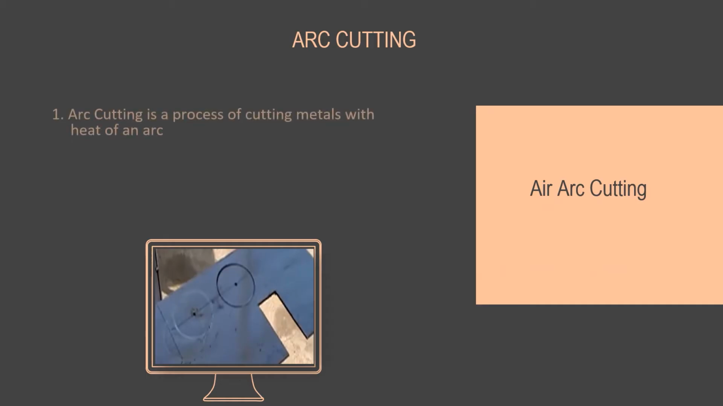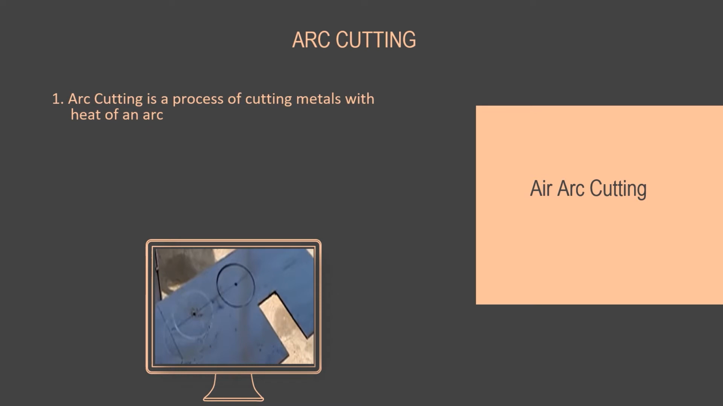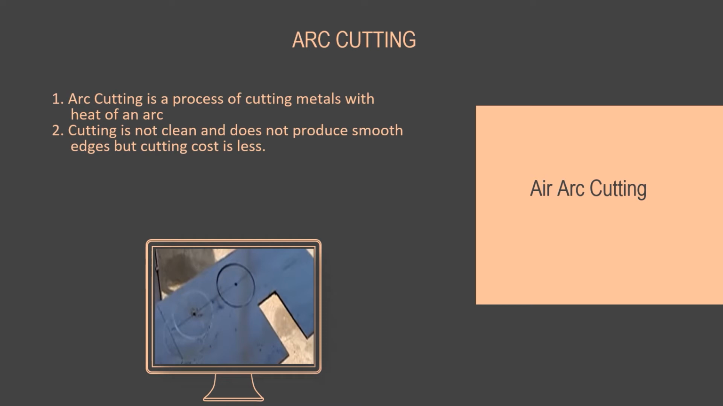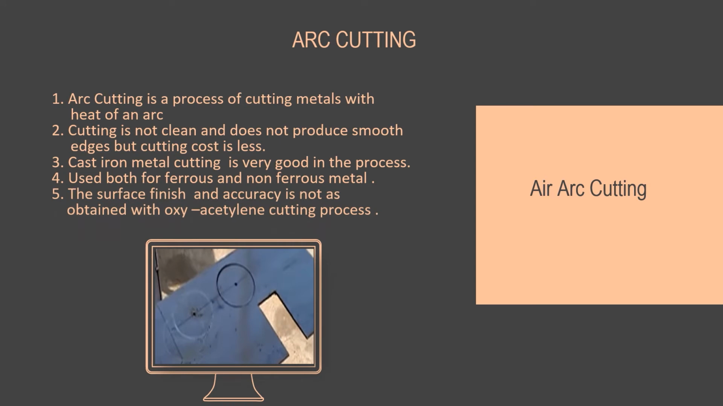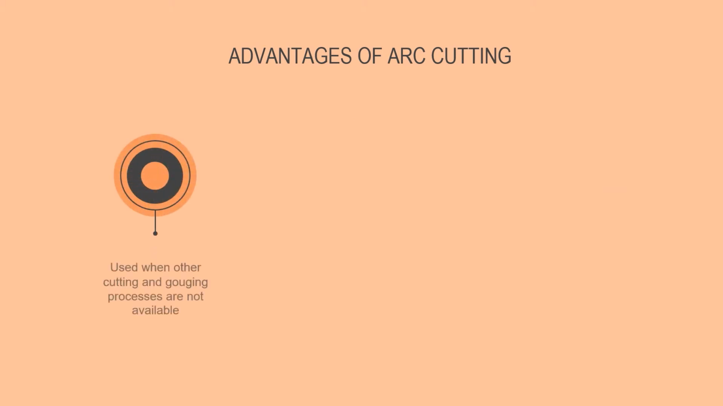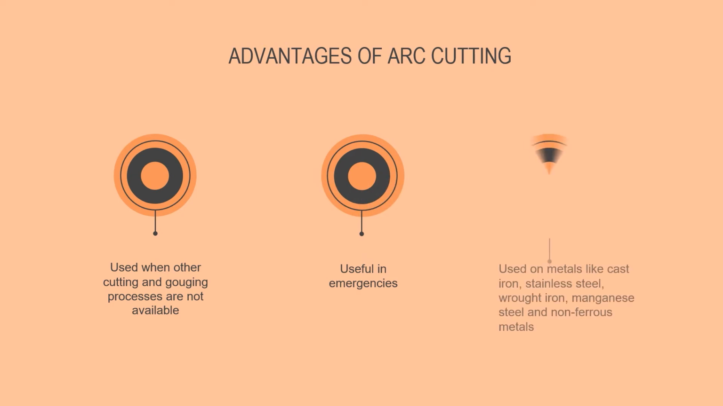Arc cutting. Arc cutting is a process of cutting metals with the heat of an arc. Cutting is not clean and does not produce smooth edges. Cast iron metal cutting is very good in the process. It is used for both ferrous and non-ferrous metal. The surface finish and accuracy is not as good as that obtained with the oxyacetylene cutting process. Advantages of arc cutting. It is used when other cutting and gouging processes are not available. It is useful in emergencies. It is used on metals like cast iron, stainless steel, and wrought iron.